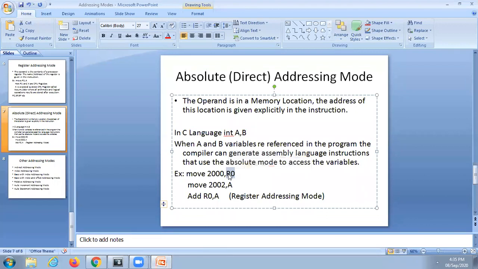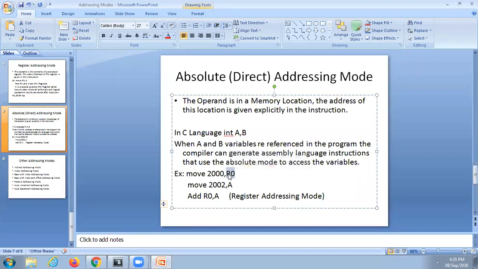But in all the other addressing modes, we need to mention the operands. The operand may be an immediate operand, or a register operand, or a memory operand. Here, in the two address instruction, one operand is a memory operand, that is a main memory address. Another operand is a CPU register, that is a register operand.